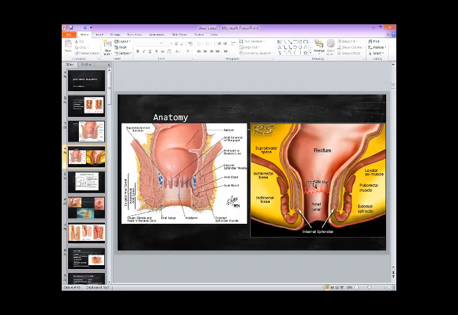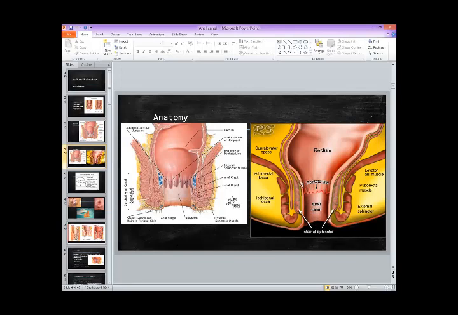If we see it, it is about 3 to 4 centimeter in length. This is the inner part, and this is the outer exterior part. And in between this is the anal canal, 3 to 4 centimeter in length. It starts from inside at the dentate line, and it ends at the anus or the outer opening in the buttocks.